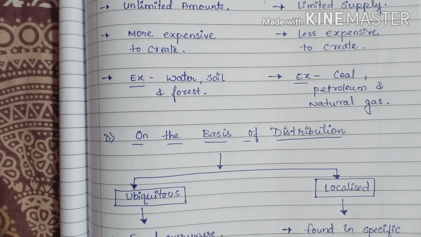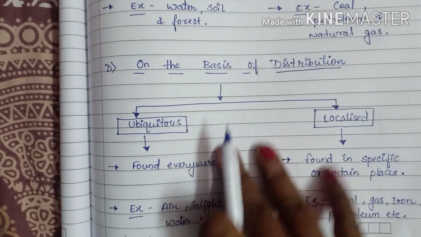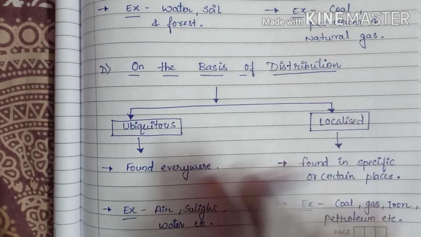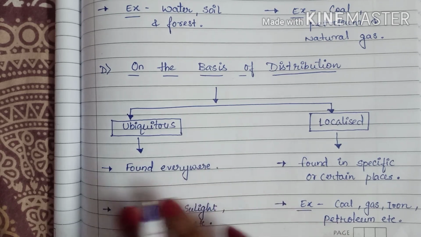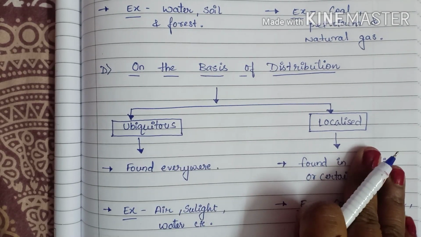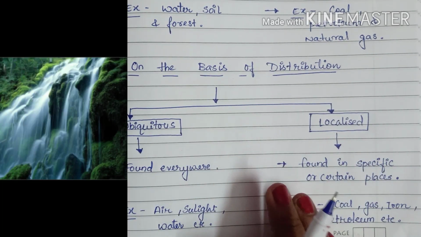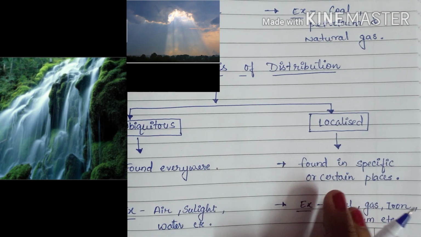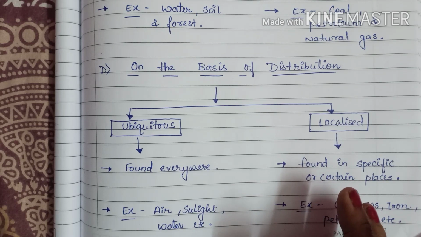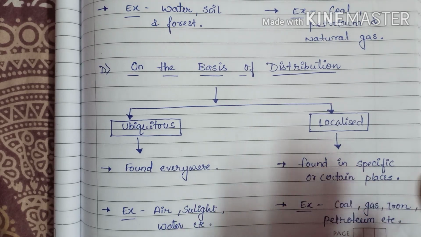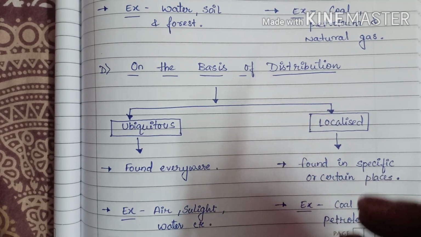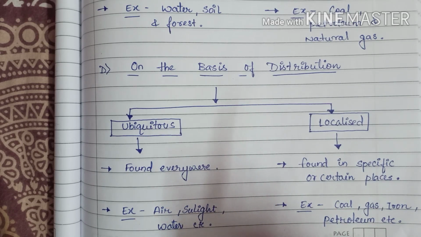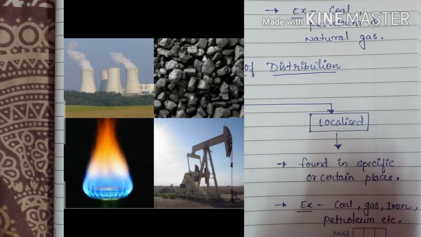Now the fourth one, on the basis of distribution. On the basis of distribution, they are also divided into two categories: ubiquitous and localized. Resources that are found everywhere, like the air we breathe, are ubiquitous. But those which are found only in certain places are called localized, like copper, iron, coal, petroleum, etc.